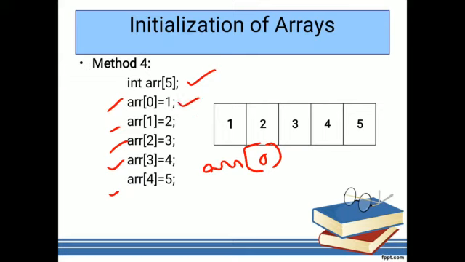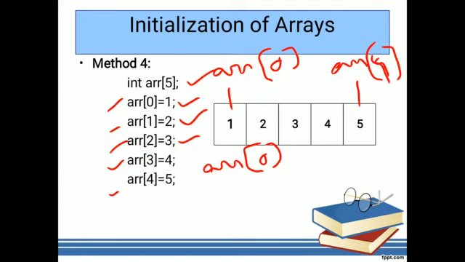Now we are assigning the single value as 1. Array of 1, we will store the value of 2. Array of 2, value of 3 is stored. So like that the single values are assigned. This is also another method which is used to initialize the values into the arrays. Clear? So once we initialize, the values will be stored like this, and this 1 represents the address location of array of 0, and the 5, the address of 5 is array of 4.